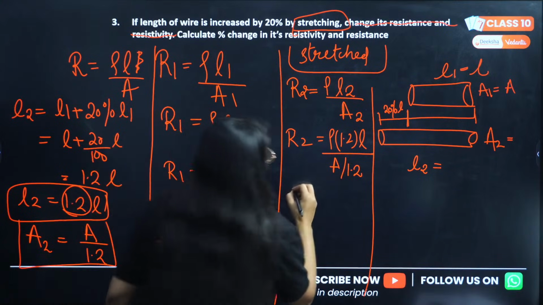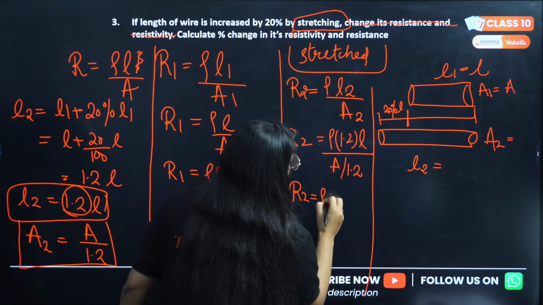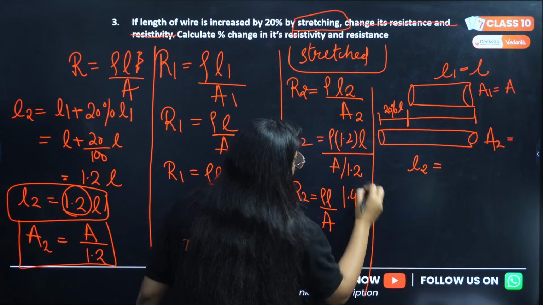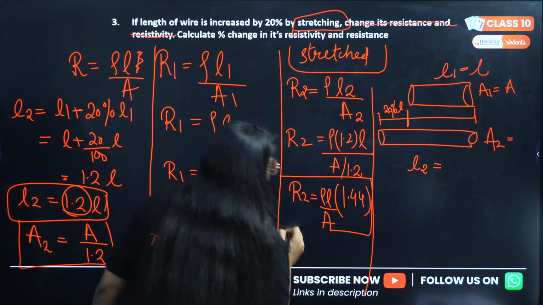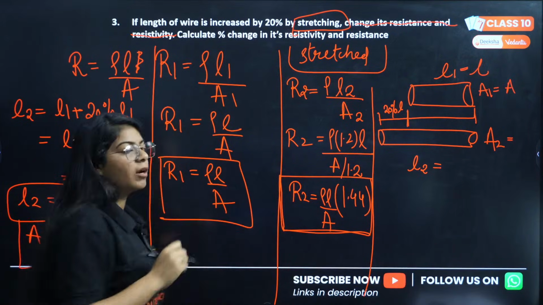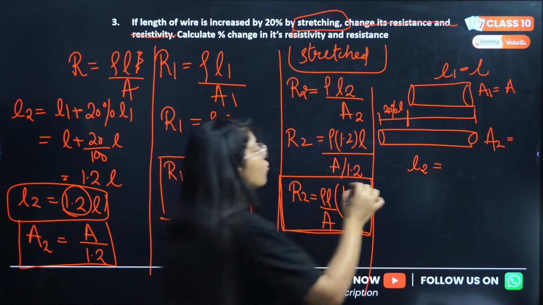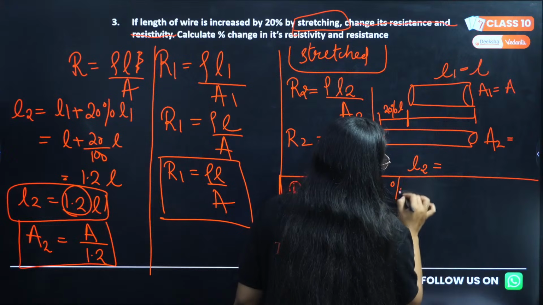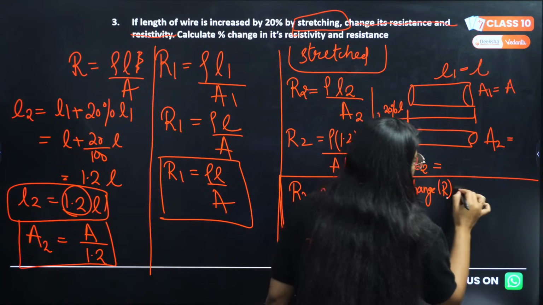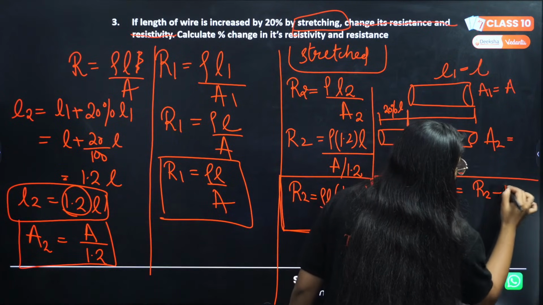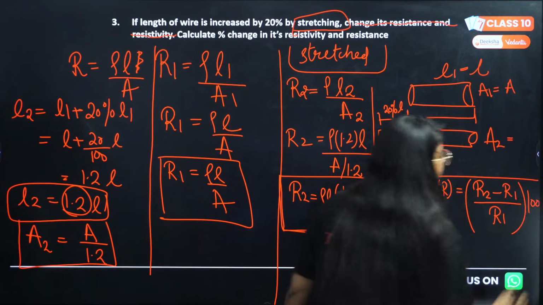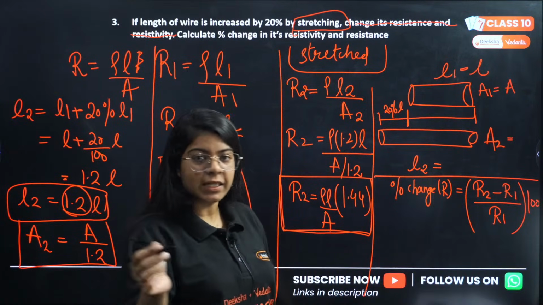Understand? Now if I solve this, this will be rho L by A, and the 1.2 will go above and it will become 1.44, correct? So this is my new R2 after stretching, and this was my previous R1 before stretching. Now we have to calculate the percentage change in resistance. That will be R2 minus R1 divided by R1 into 100.